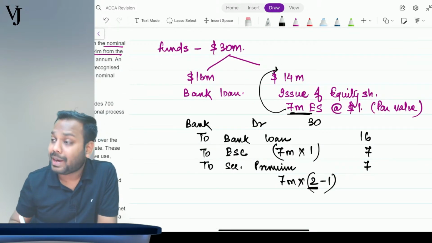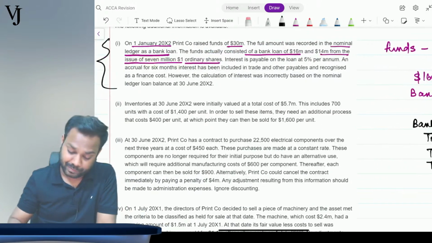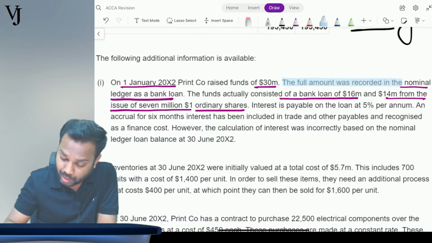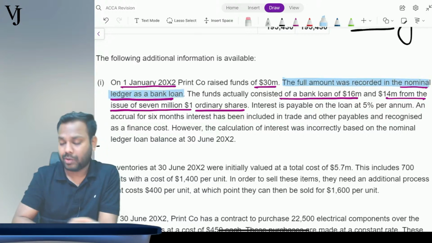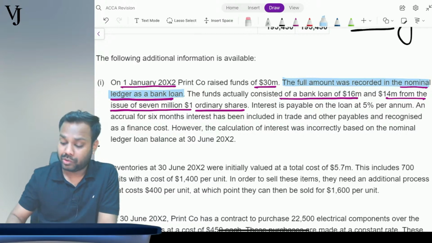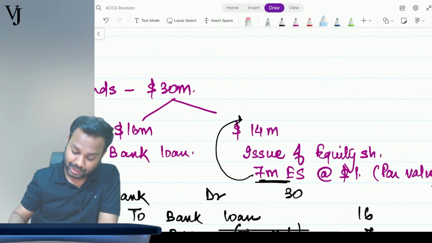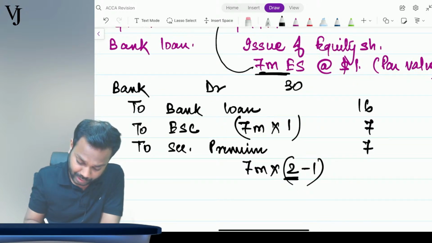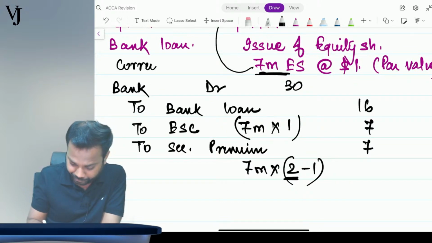Now this is the correct journal entry, but what they have done is they have recorded the full amount in the nominal ledger as bank loan. Is that correct? No, that is wrong. So this is the correct entry. Understand, guys, this is the correct entry.